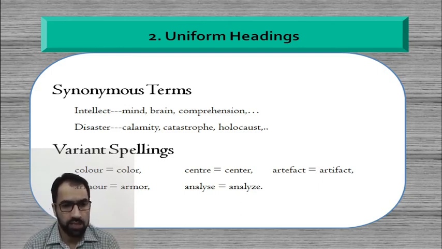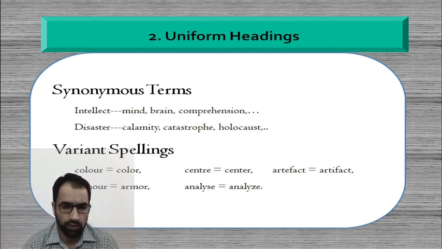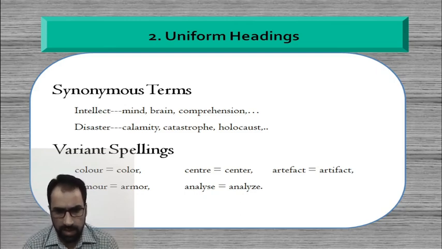Then similar is the case with the variant spellings. Whenever there are multiple spellings, it is always an issue in case of UK English and US English, and sometimes there are other regional variations in the spellings. So these have to be sorted out, that if you are using a particular spelling for a particular word, particular term, it has to be used uniformly. You can't use one kind of spelling in one instance and another kind of spelling in another instance. So this principle says that whenever we are talking of the headings, it has to be uniformly assigned.